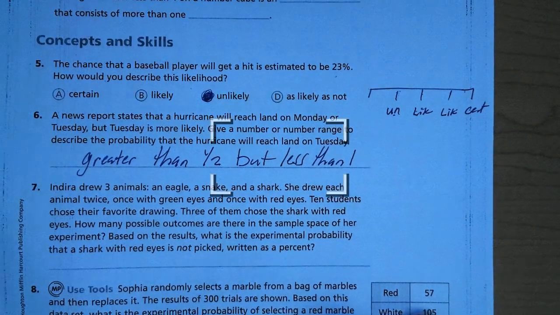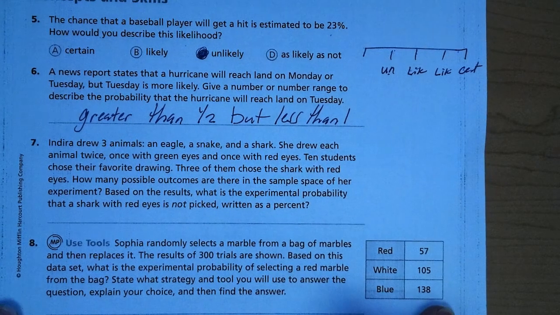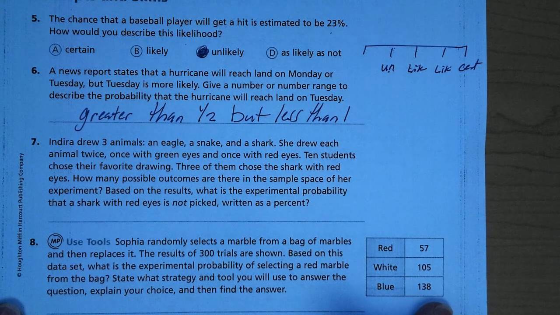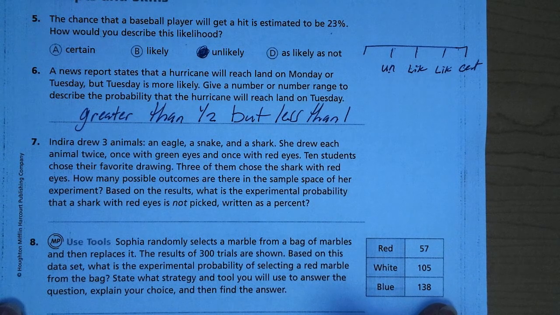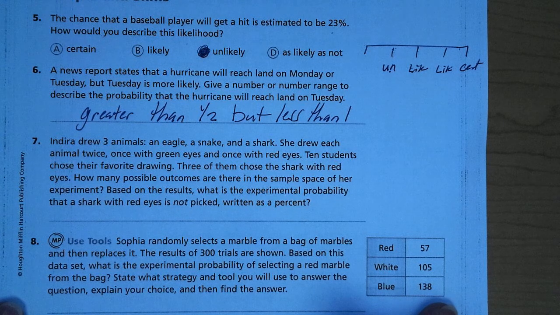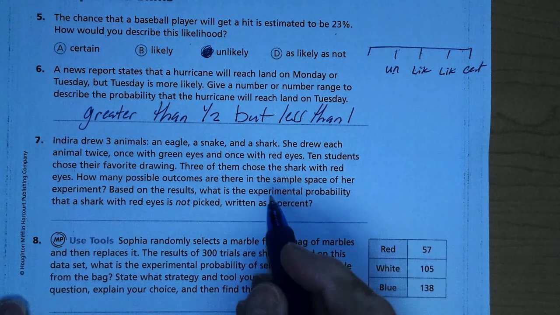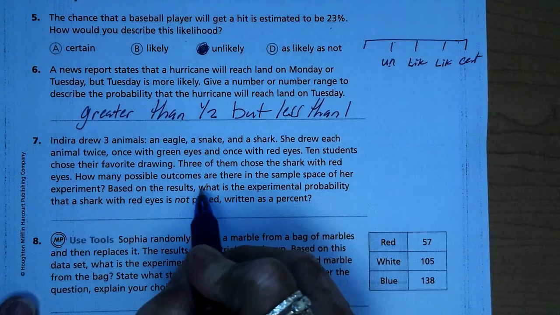All right, number 7. Andrea drew 3 animals, an eagle, a snake, and a shark. She drew each animal twice, once with green eyes and once with red eyes. 10 students chose their favorite drawing. 3 of them chose the shark with red eyes. How many possible outcomes are there in the sample space of her experiment? So there's the first question.